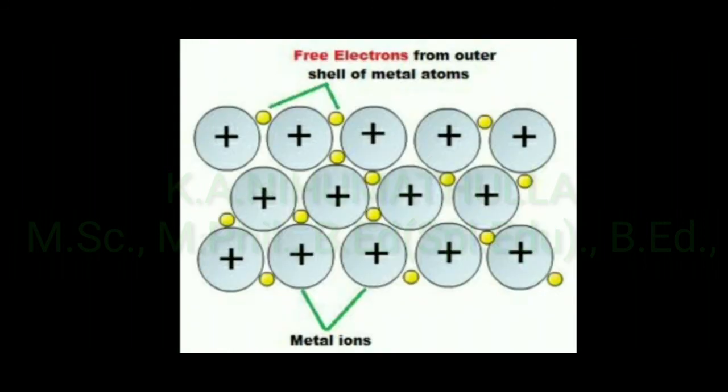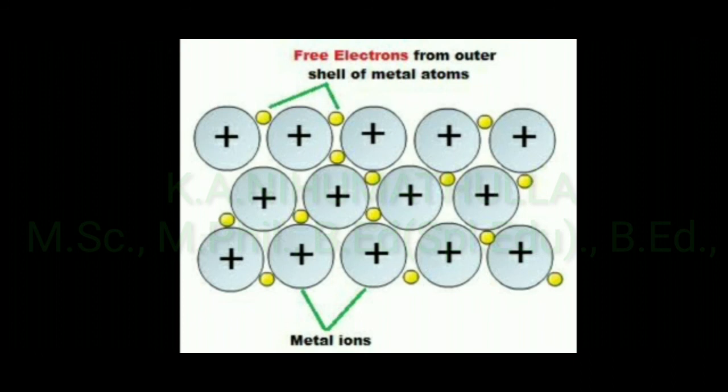This structure also denotes the metallic bond. The positive ion is the metal ion, indicated in this picture, and the free electrons from the outer shell of the metal atoms occupy the interstitial positions. Due to these electrons which surround the metal ion, the metallic crystal is lustrous in nature.